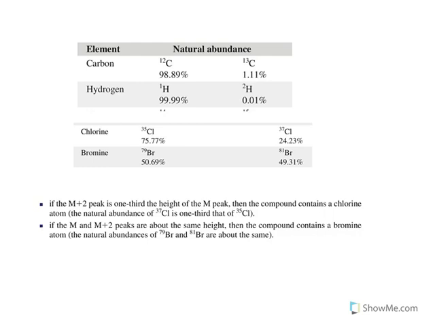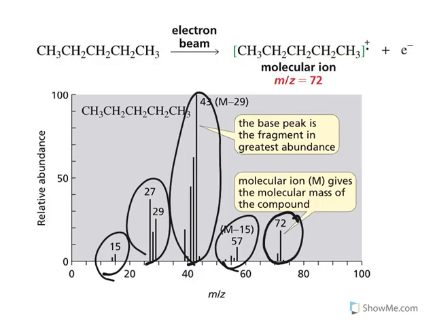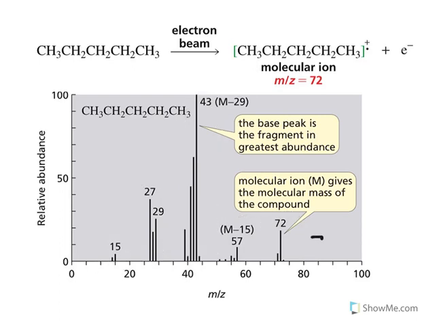Let us see the abundance pattern. See, carbon 12 and carbon 13, the abundance is like this, 98 and 1%. So you will get M and M plus 1 peaks. In fact, it is there. Let us observe it carefully. What is this small peak? That is because of carbon 13. Because the abundance is very low, the intensity is very small.